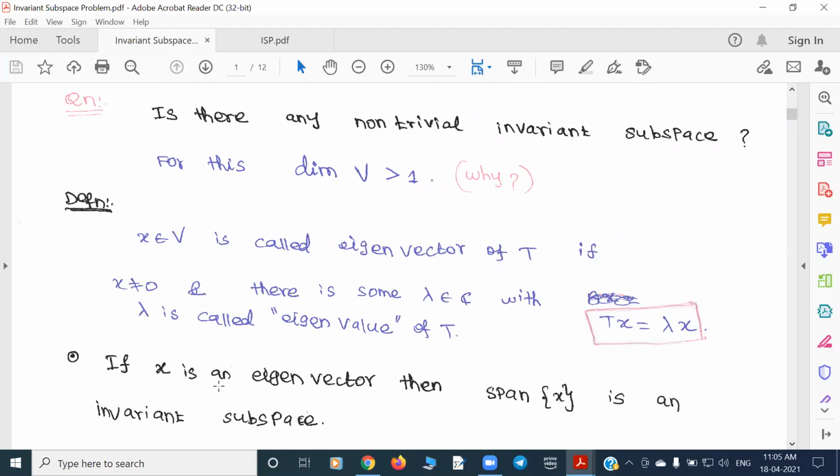And note this interesting fact: if x is an eigenvector, that means T x is lambda x, then the span of x is also an invariant subspace under T. Any element of the span of x is a constant multiple of x. Applying T, because x maps to lambda times x, c times x maps to c lambda times x. So again that is a multiple of x. That means the span of x is always an invariant subspace of T.